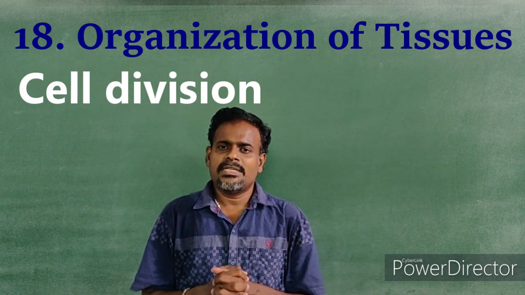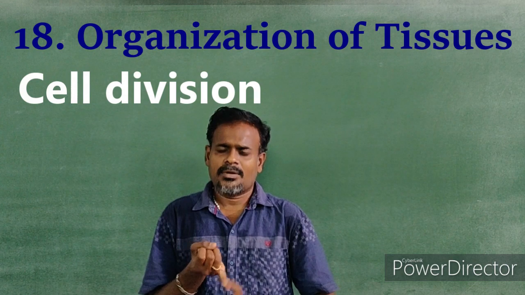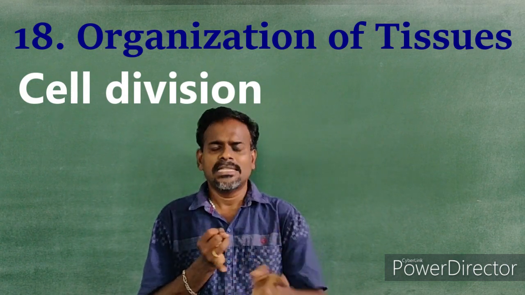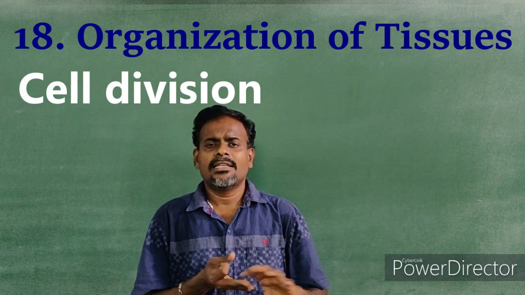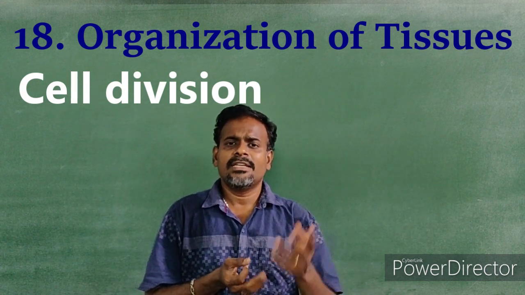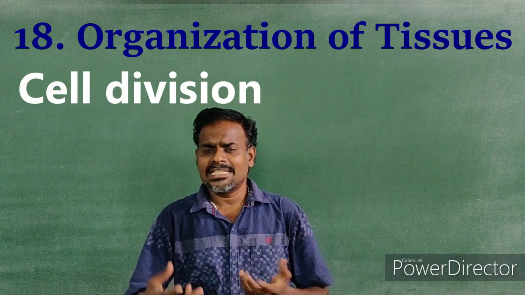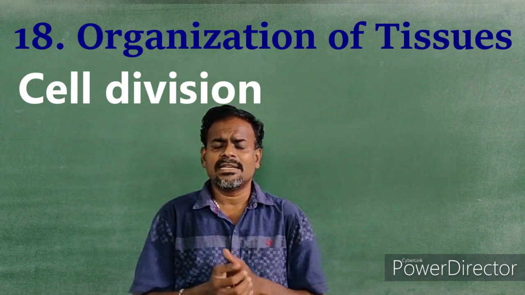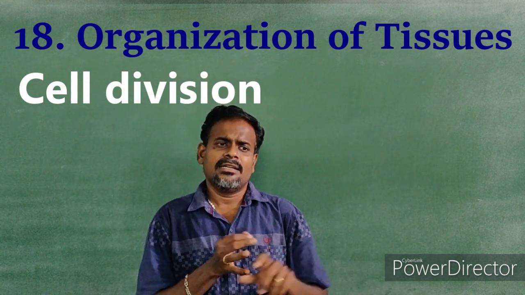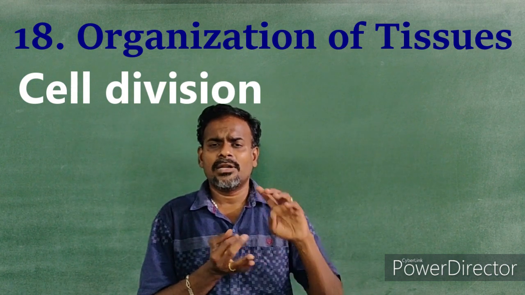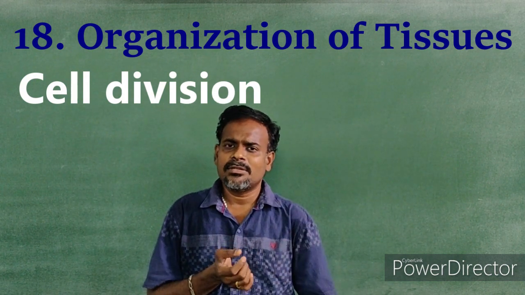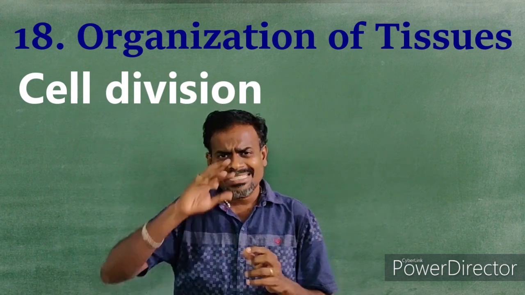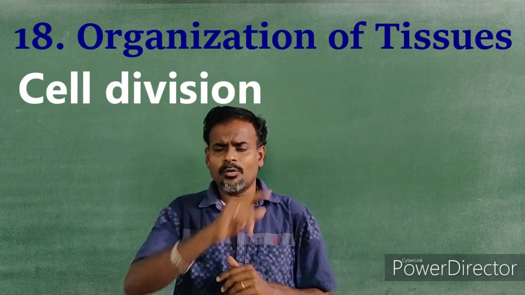Mitosis takes place when there is growth of a living organism, especially a multicellular organism. The second one is healing of wounds, and the third one is regeneration, which is found in certain animals like the tail of a lizard, the arms of planaria, the arms of starfish, or the tail of an earthworm. All these are because of mitosis, where the structure is maintained since the chromosome number is maintained.